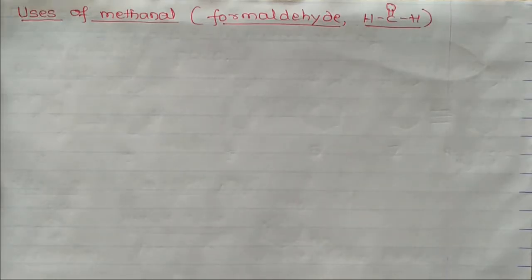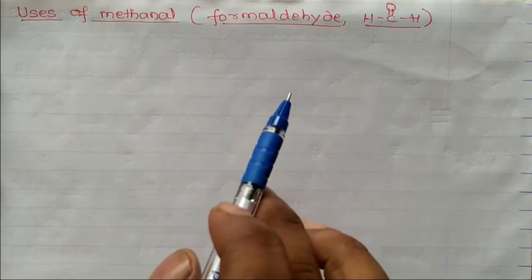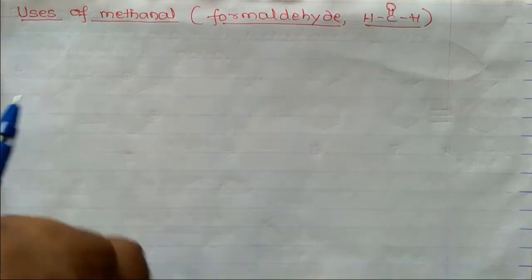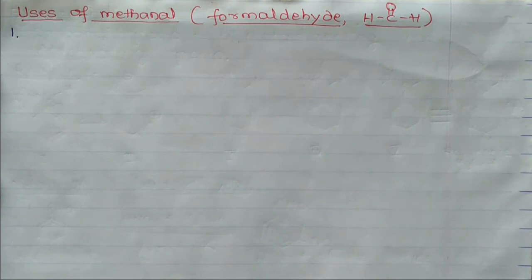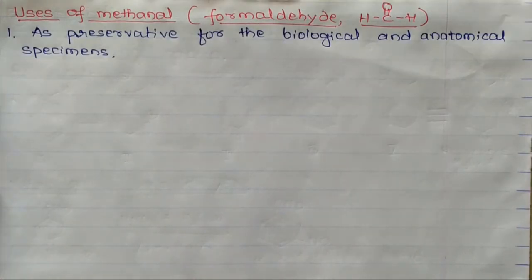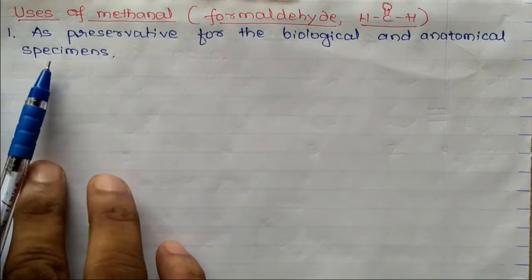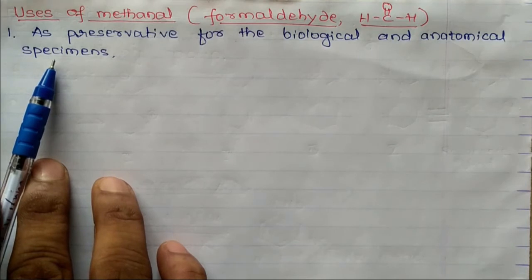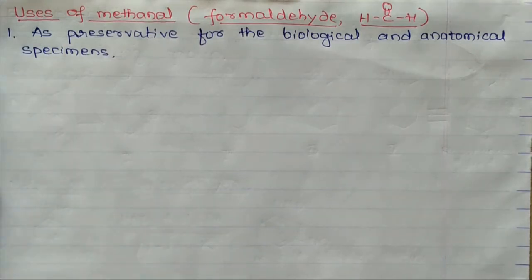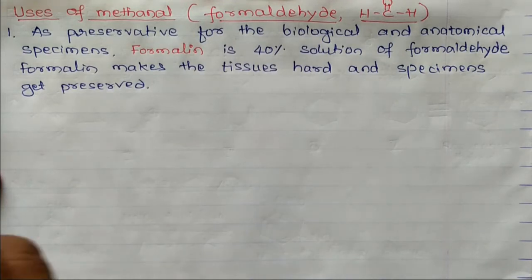Now we'll discuss the uses of methanal, whose common name is formaldehyde, formula HCHO. First use, it is used as a preservative for biological and anatomical specimens. A 40% solution of formaldehyde, that is formalin, is used to preserve biological and anatomical specimens, which makes tissues hard. The specimens get preserved.